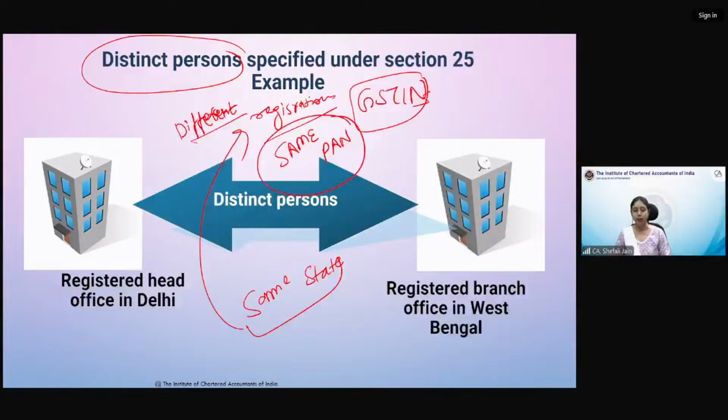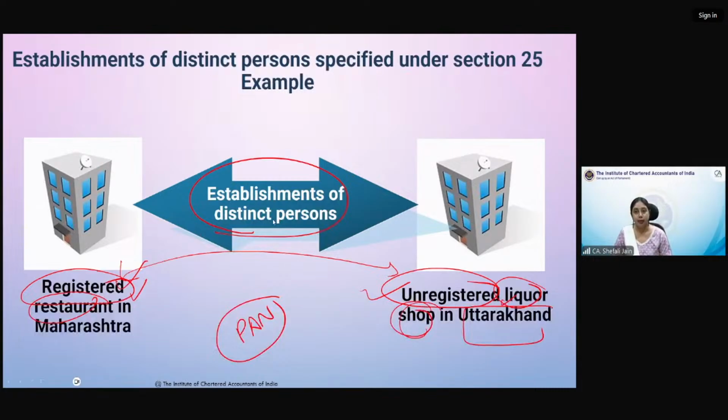पहला था distinct person, different registrations, whether within same state, whether in different states. Second, establishment of distinct persons. Establishment of distinct persons में क्या different हो जाता है? Why we are using a separate term? Establishment of distinct person. That means the one place of business is registered and another place of business is unregistered. Any transaction between them will qualify as supply. Okay, I hope this point you got.